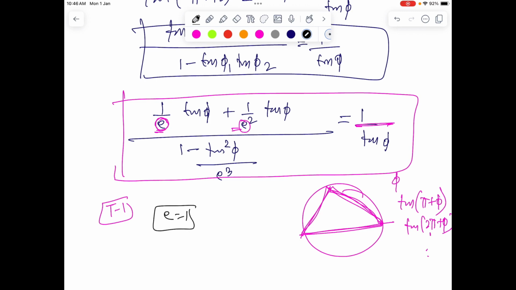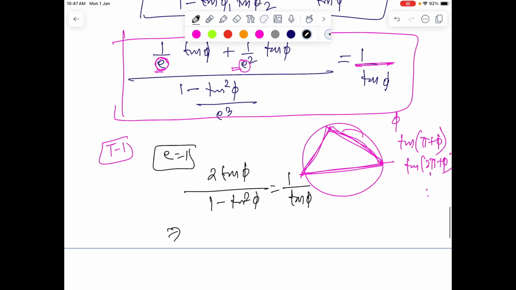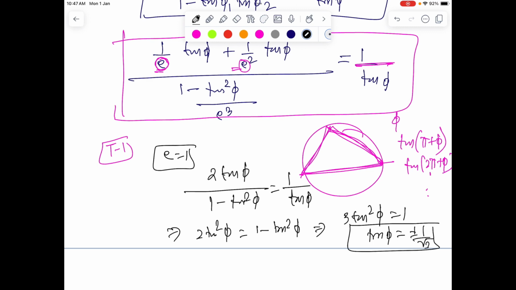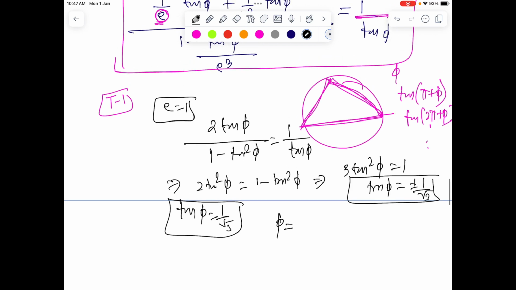Now we also know that if e equals 1, the collision will be perfectly elastic. So in that case, you can solve the equation for e equals 1, and we have tan phi by 1 minus tan square phi is 1 by tan phi, which gives 2 tan square phi equals 1 minus tan square phi, implies 3 tan square phi equals 1. So tan phi equals plus minus 1 by root 3. Usually we don't take negative angle because it shows an opposite, clockwise sense. So even a negative angle implies the same physical situation. So phi is going to be